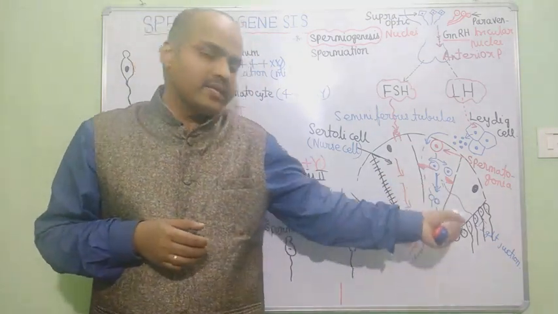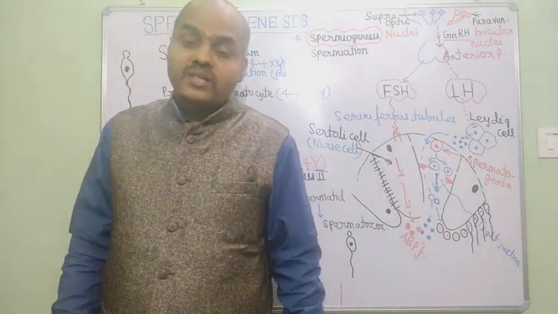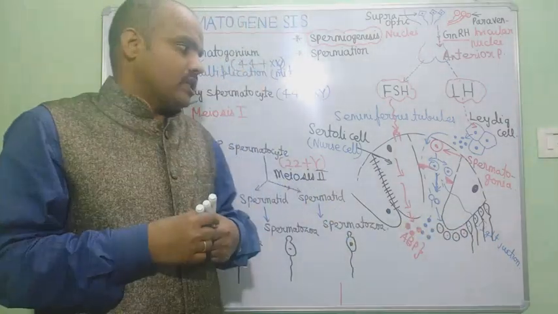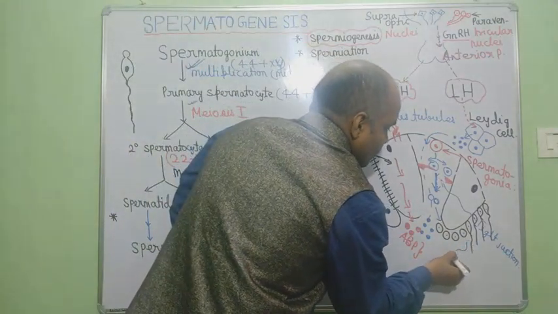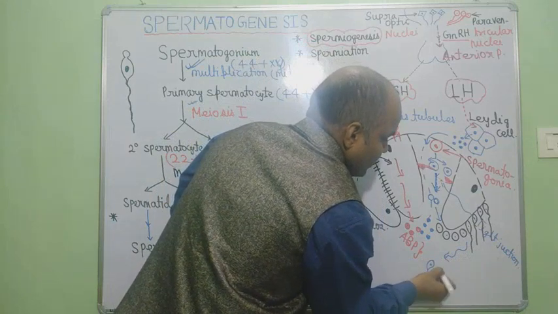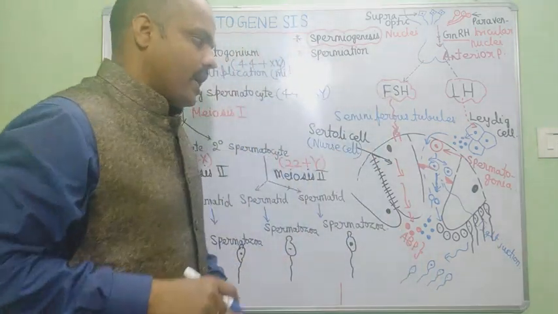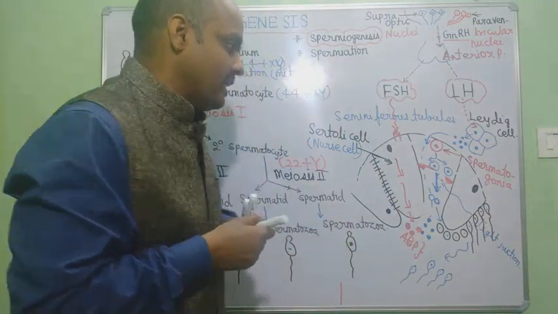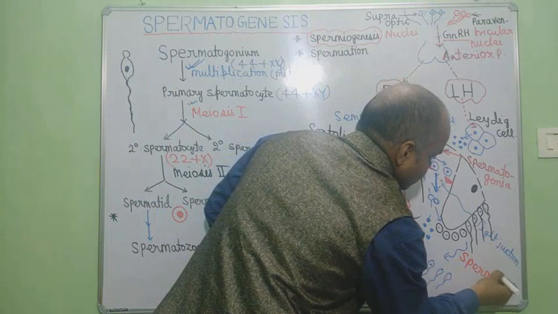All these gamete cells in their stepwise growth, whether spermatogonia, primary spermatocyte, secondary spermatocyte, spermatid, or spermatozoa, obtain nutrition from the Sertoli cell. That's why we call the Sertoli cell the nurse cell. Clear, students? Finally, the spermatozoa are released from the Sertoli cell into the testicular lumen, and then slowly, whenever required, they will come out of the testis. The process in which the spermatozoa are released from the Sertoli cell is called spermiation.